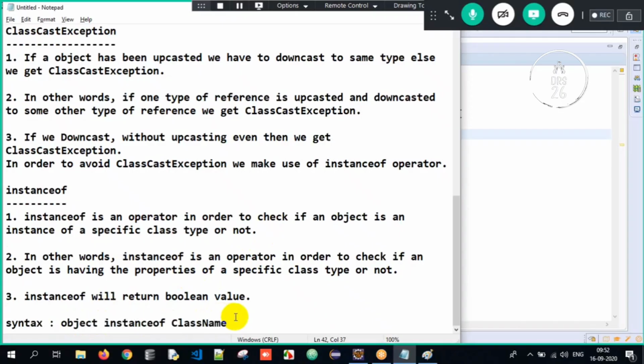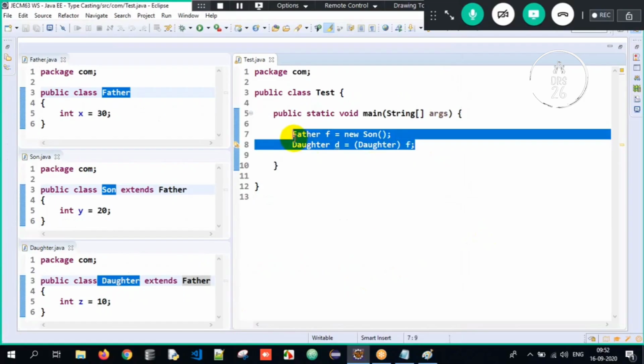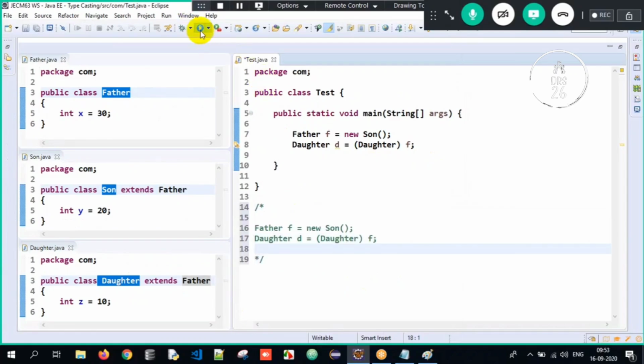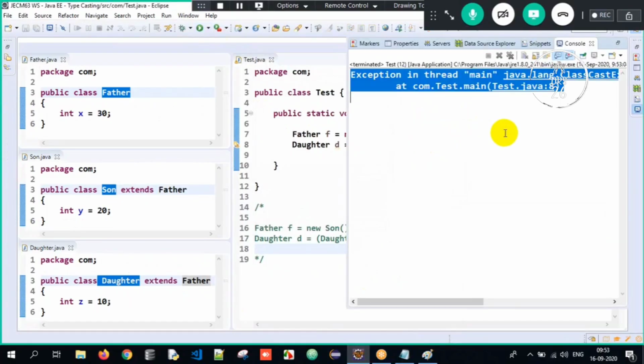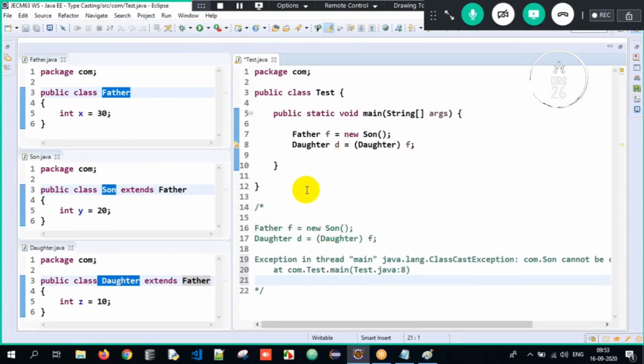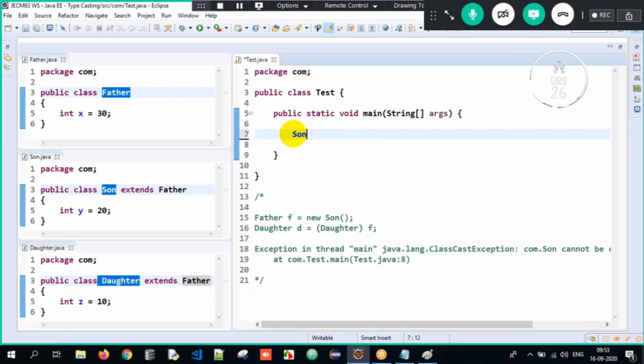In order to avoid ClassCastException, we have to use this. This is the reason I'm getting the ClassCastException here. I hope you all got the clarity. So now when I execute it over here, see the huge ClassCastException I'll get. How do we avoid it? We avoid it with the help of instanceof. Before that, we will try to understand the meaning of instanceof.